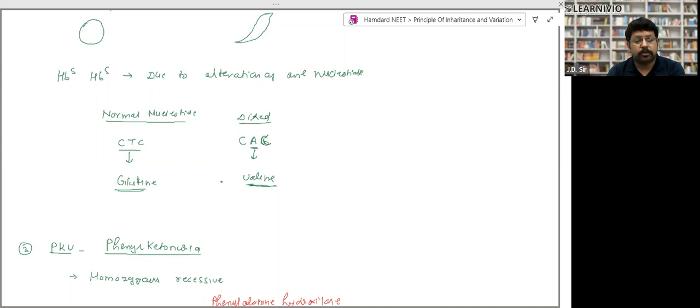Remember the codon. CTC changes to CAC. So in place of glutamic acid, formation of valine takes place. Only one amino acid changes in the hemoglobin chain, and due to that, the RBC changes its shape. Is that clear or not? Yes, sir.